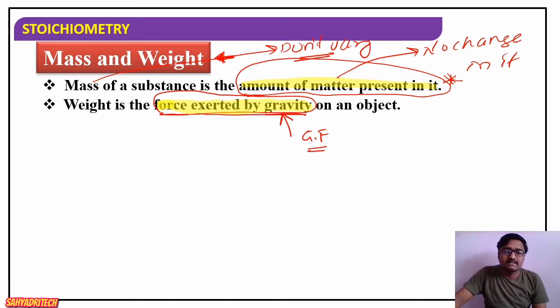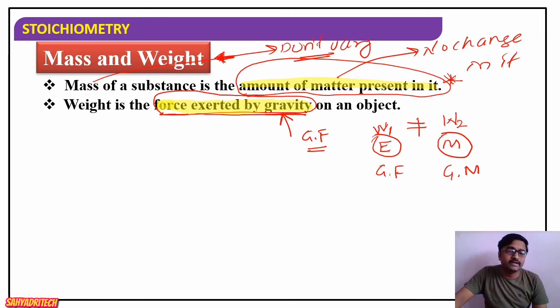This means the same object on the surface of the earth does not necessarily have the same weight on the surface of the moon, because the gravitational force of the earth is different from the gravitational force of the moon. Therefore the weight of an object on the surface of the earth is not equal to the weight of the same object on the surface of the moon.